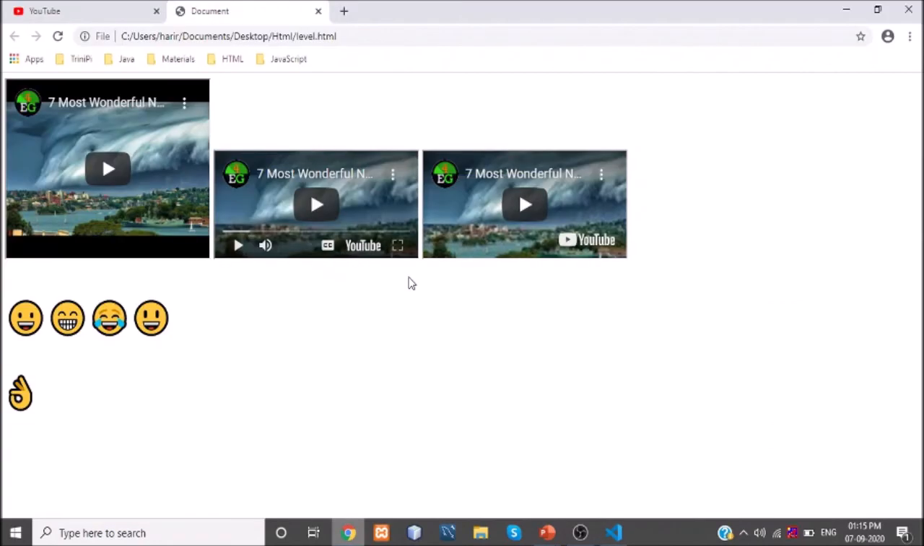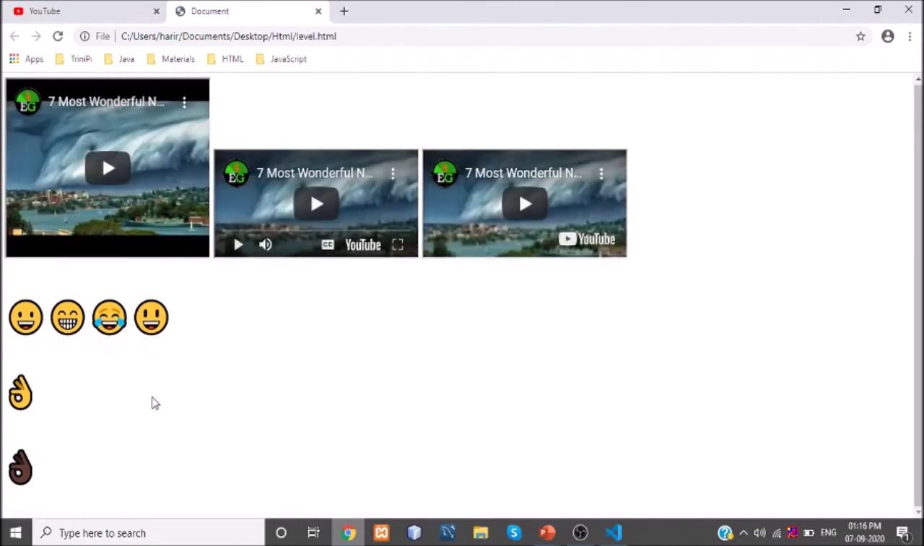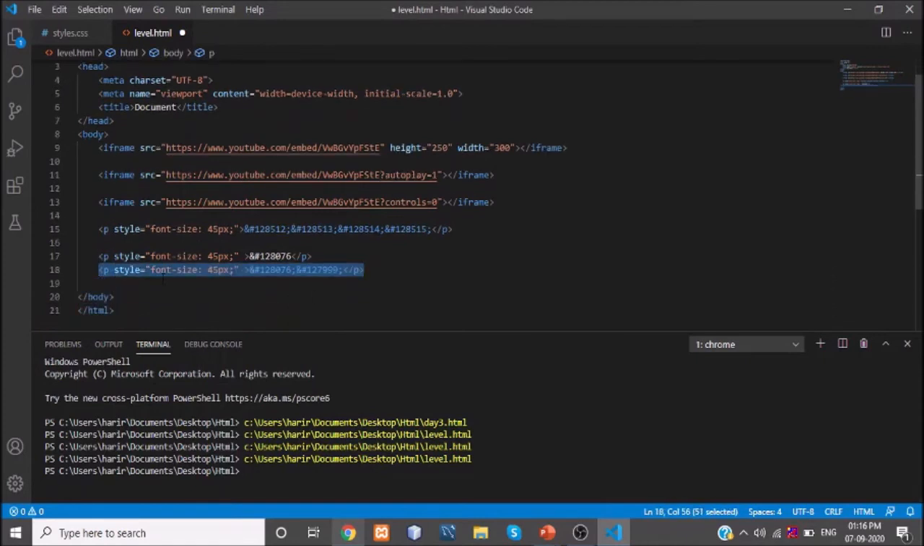Let's see, it is giving you the dark color. When I specify this particular code, it is specifying the dark color. So now I am giving some other color code.